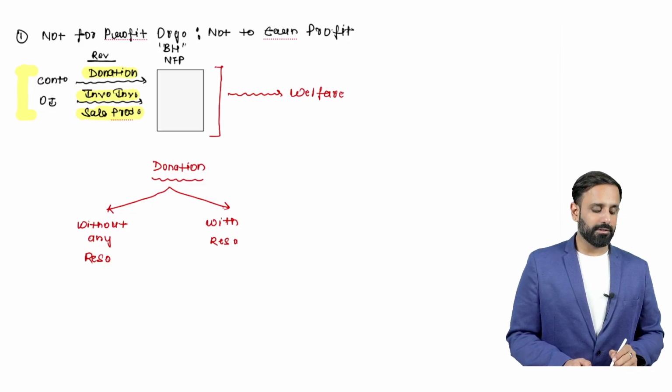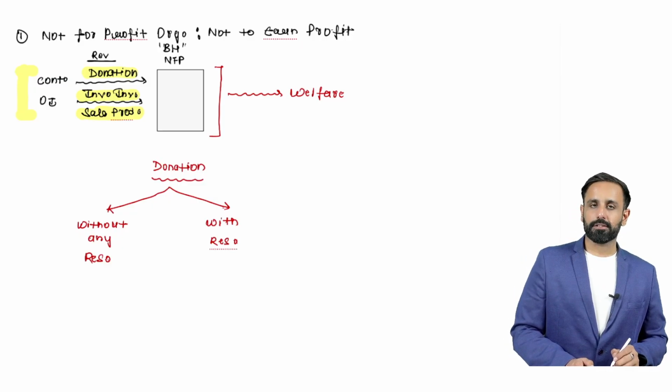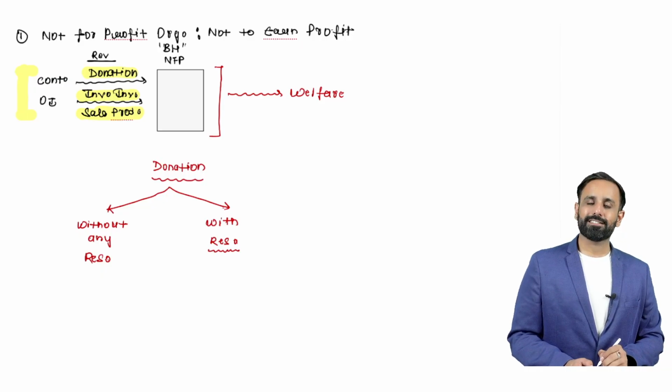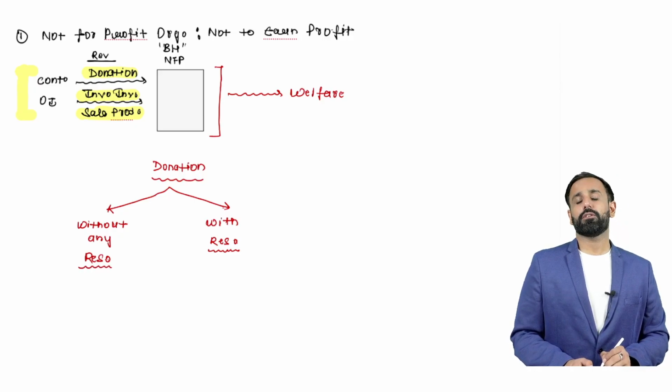Here you have to understand, if the donor has put some restriction, we will classify it as a donation with restriction. If the donor has not kept any restriction, that would be considered as a donation without any restriction. I think you are able to understand, right?